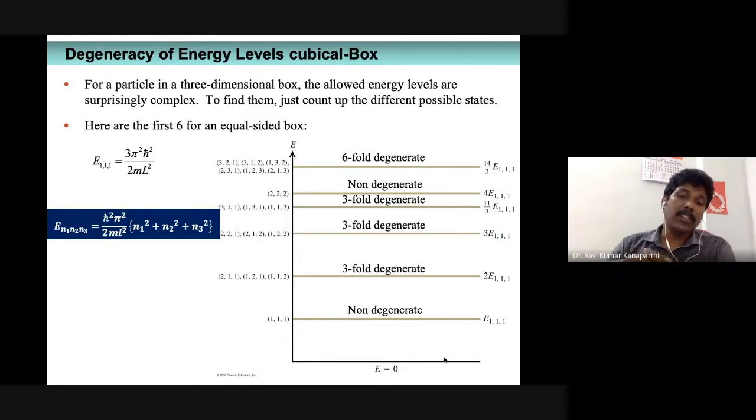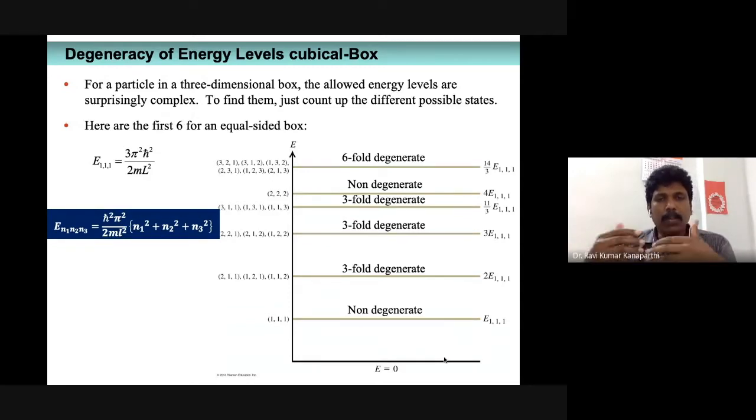Suppose you take the energy of 222, that is going to have an energy of 12 h cross square pi square by 2 ml square. Therefore, these three states, 311, 131, 113, all have slightly lower energy as compared to the 222 energy state, right? So the 222 state is again non-degenerate, but the lower state is again a threefold degeneracy.